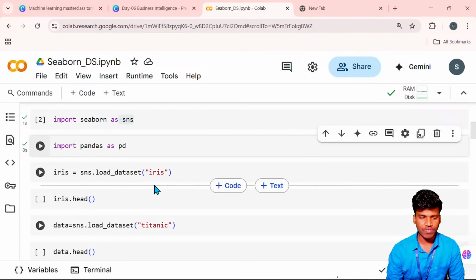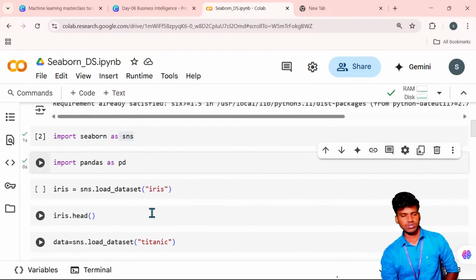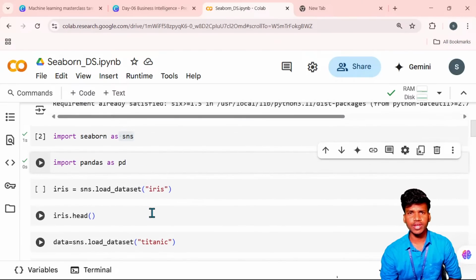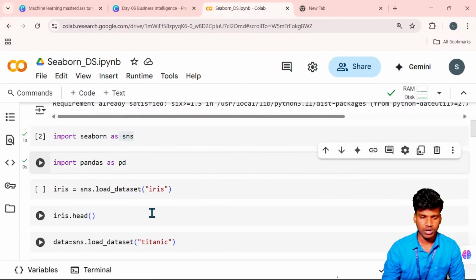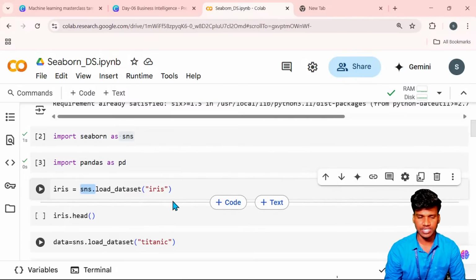See, the iris dataset is already available in the Seaborn library. Just as some mobile phones have filters by default, like pencil sketch art and animation art, some libraries also have default datasets available. Here sns is Seaborn, and the Seaborn library has the iris dataset.